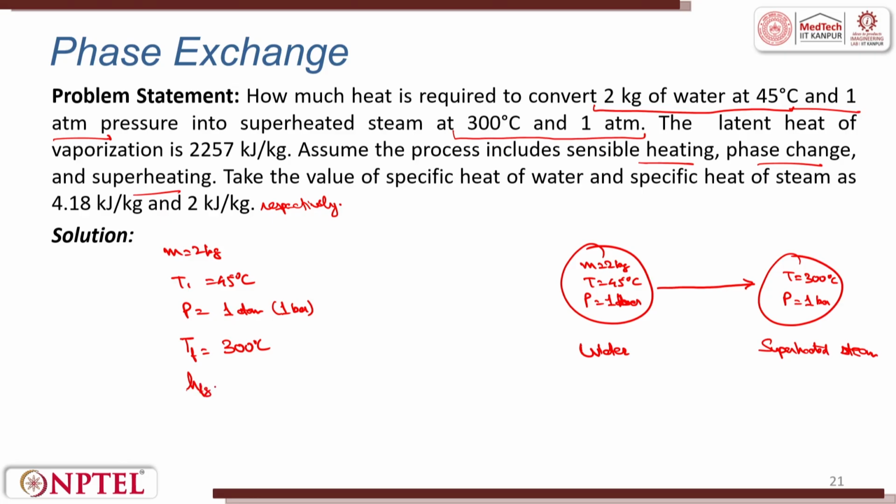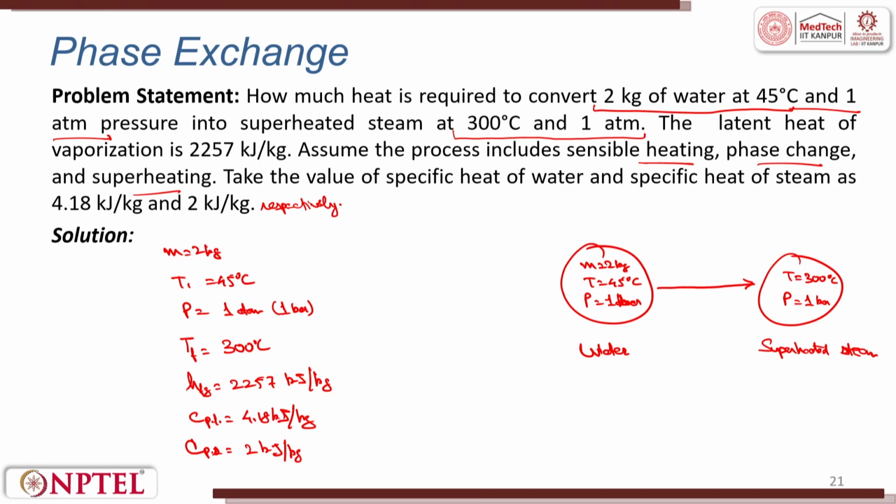HFG is 2257 kilojoules per kg. CPL and CPS are also given. CPL is 4.18 kilojoules per kg per degree and CPS is 2 kilojoules per kg per degree.